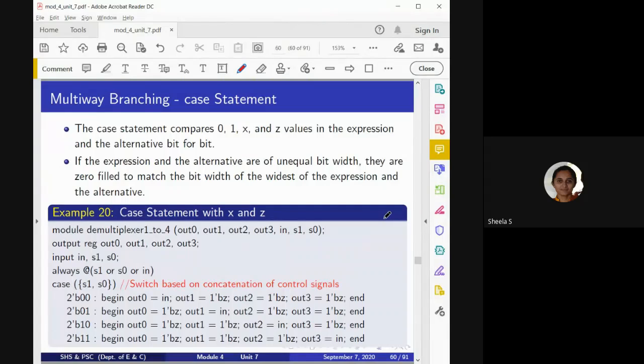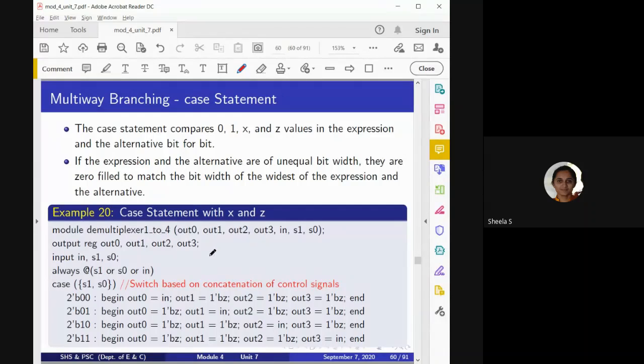And the next one we have is when the inputs have the value X as well as Z. In such a case, how to write the corresponding statement? The case statement, that we are going to consider in this example. Here I have taken the example of a demultiplexer.